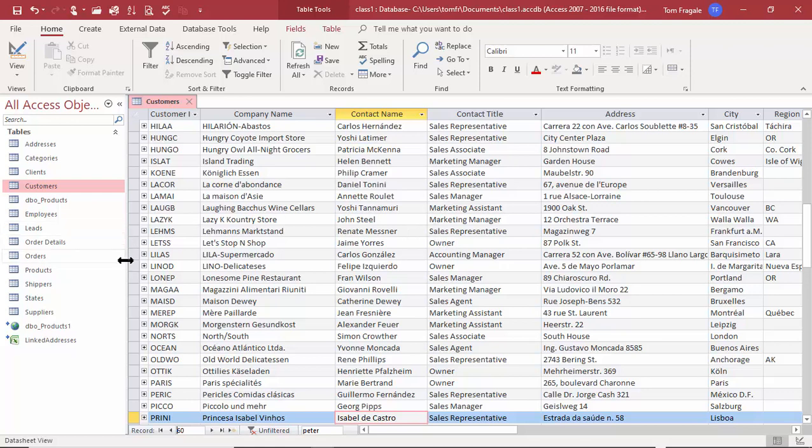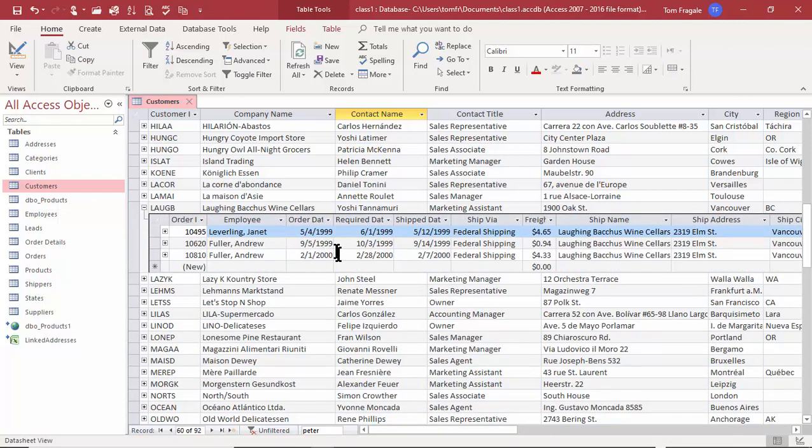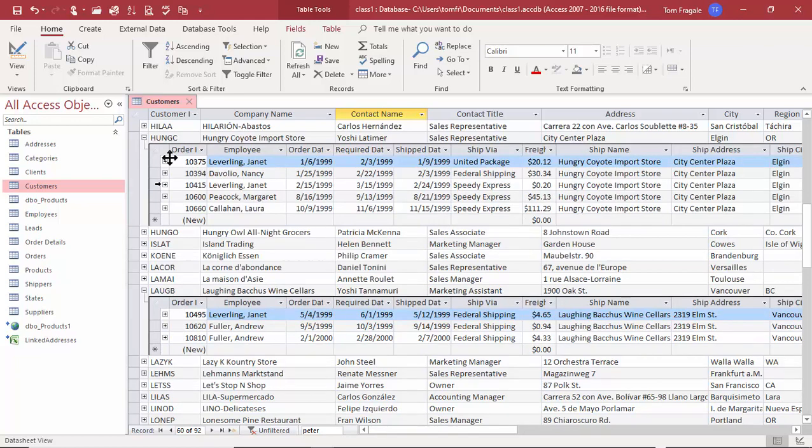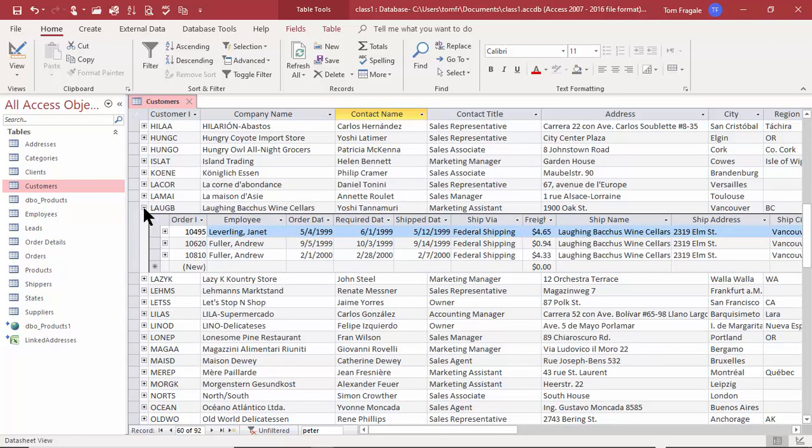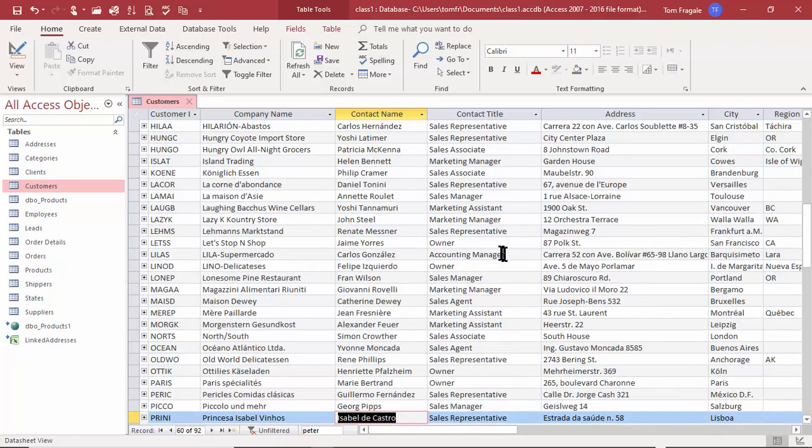Now you see these plus signs over here. This actually relates to that relationship that we set up in the previous lesson. So remember how we had one customer with many orders, a one-to-many. So when we established that relationship with this table and the orders table, it added this plus sign over here. So if I pick on this plus sign, it'll show me all of the orders for that one customer. So that's one place where I can get a quick snapshot. I can see all the orders for that customer by picking on that plus sign. So that was a direct result of the relationship that we set up in a previous lesson.